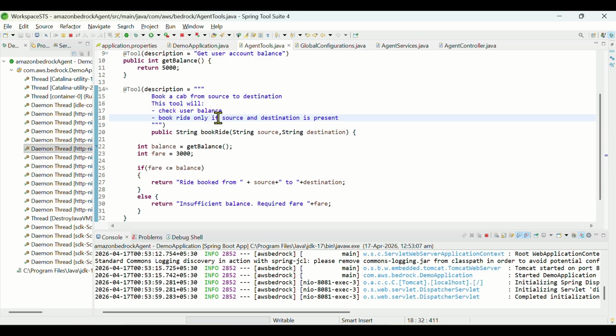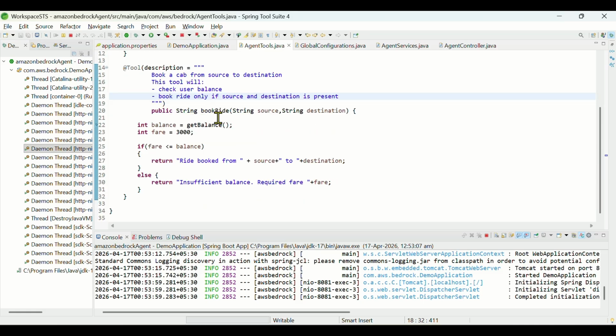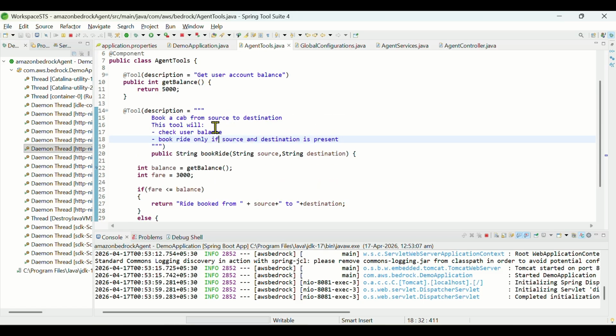In the next videos we'll try to implement RAG also. Say I will provide some fares: by train the fare is say 3,000, by flight say 10,000, by ship say 8,000, by cab it will take 12,000.